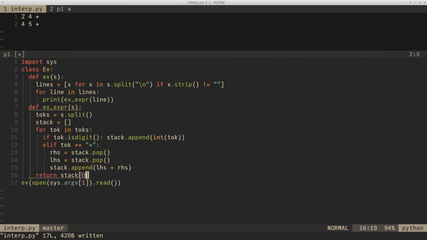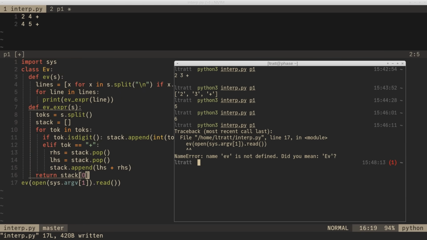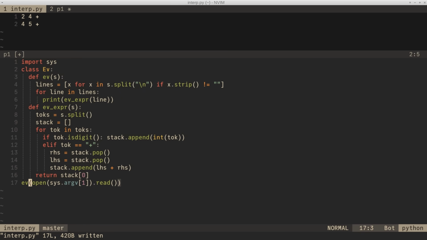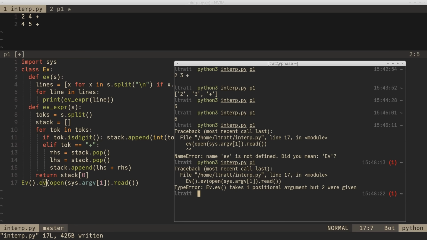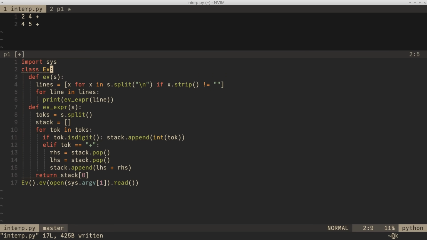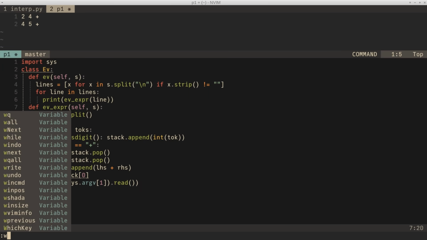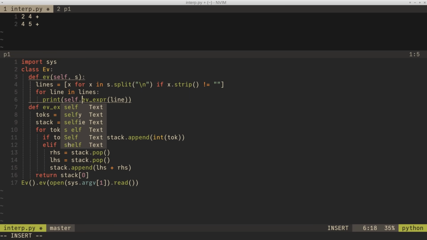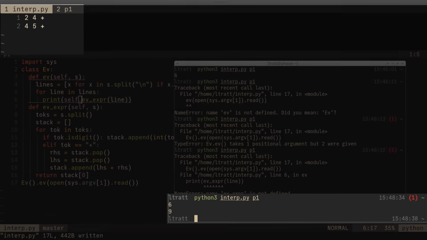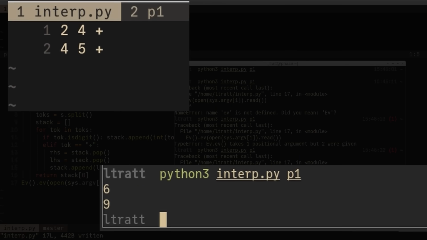Okay, now we can see what I've got wrong. Yes, of course, I haven't done the class there, so fine. ev.ev, right. Yes, I should have added this. Programming is just basically a continual reminder that I can't do anything correctly. And I need to save the file as well. Okay, that has actually worked. We've evaluated both lines in the file. The first line prints out 6, the second line prints out 9.